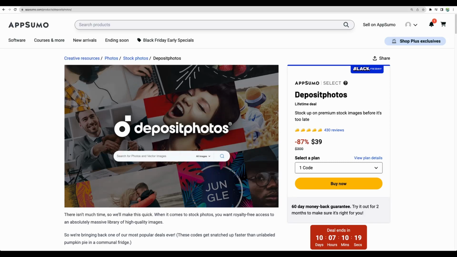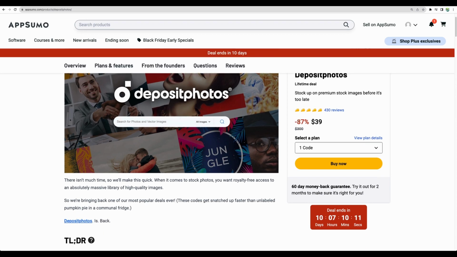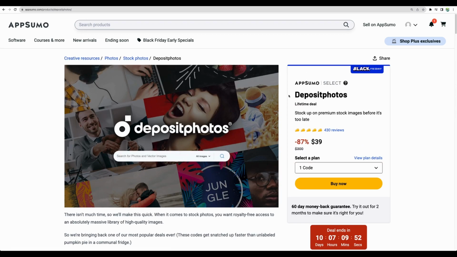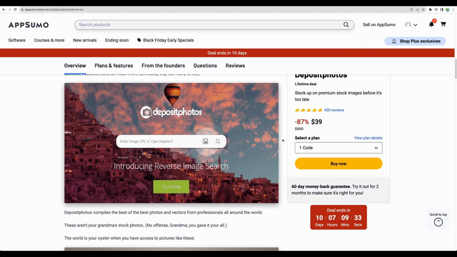Welcome to Crowded Lab. Today I will do a Deposit Photos review, and it will be more of an AppSumo deal review, because there are some nuances about how this deal is structured, and I will show you all of those. So you will see if you can use this tool in your business or not.